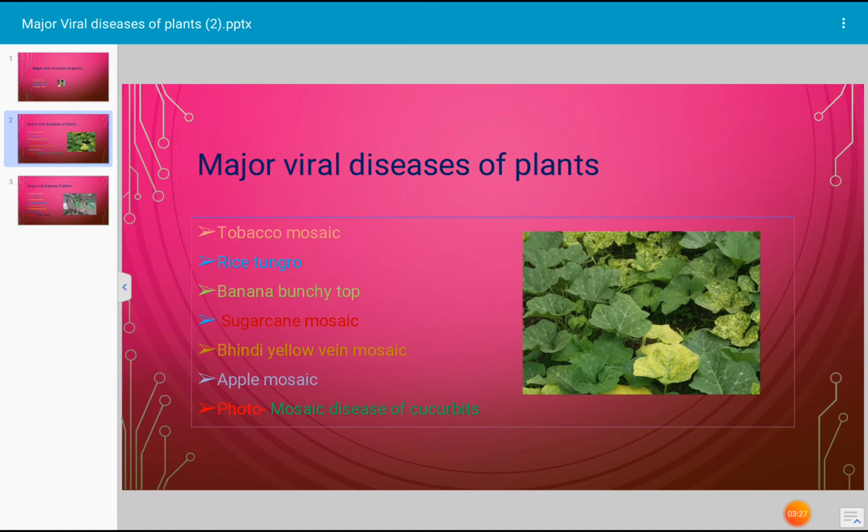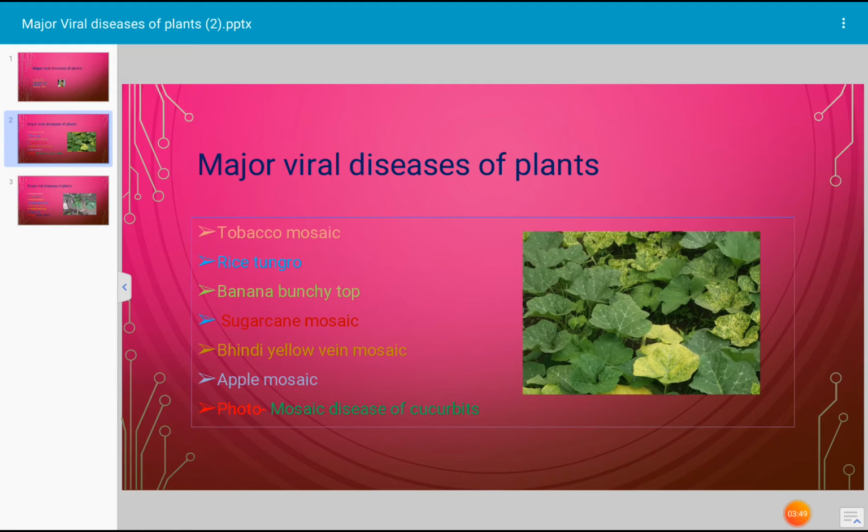Another disease of major importance which is caused by a viral pathogen is bhendi yellow vein mosaic. In this case, vein clearing is followed by chlorosis. The veins of the leaf become distinct and the interveinal region becomes yellowish, that is chlorosis.